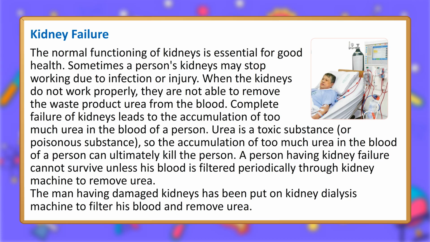Urea is a toxic, or poisonous, substance, so the accumulation of too much urea in the blood of a person can ultimately kill the person. A person having kidney failure cannot survive unless his blood is filtered periodically through a kidney machine to remove urea. The man having damaged kidneys has been put on a kidney dialysis machine to filter his blood and remove urea.